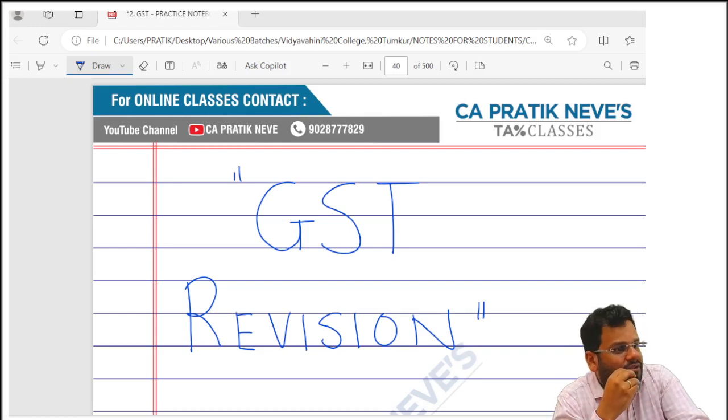What are the conditions? He should be in possession of invoice. The tax on the supply should be actually paid to the government. The goods or services should be actually received. The GST return should have been furnished. And lastly, the details are given by GSTR 1 in his outward supply, which is reflected in GSTR 2A 2B of the recipient.